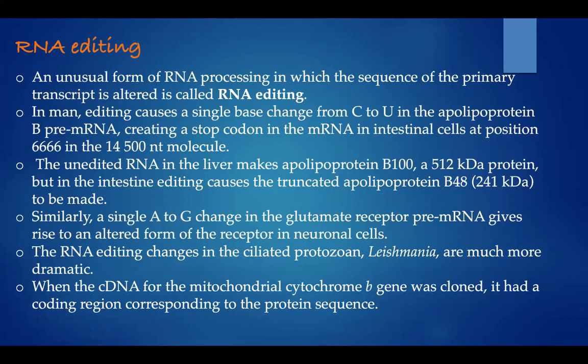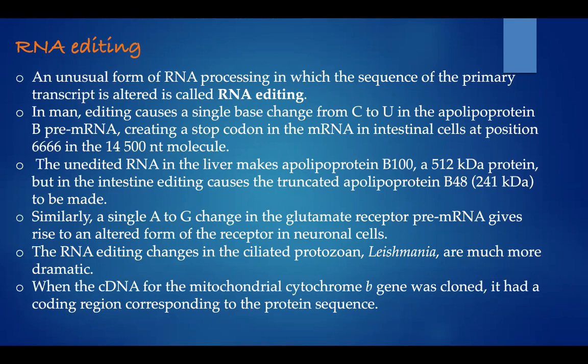The unedited RNA in the liver makes apolipoprotein B100, a 512 kilodalton protein, but in the intestine, editing causes the truncated apolipoprotein B48, which is 241 kilodalton, to be made.